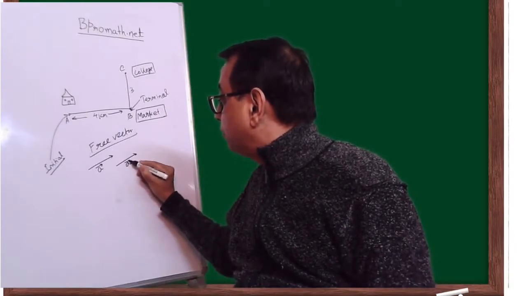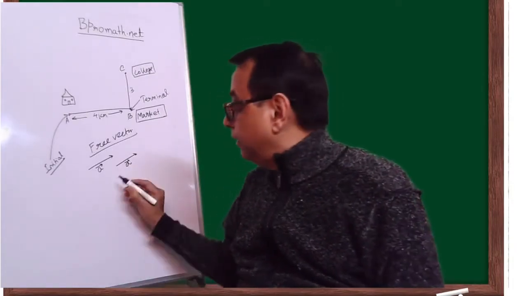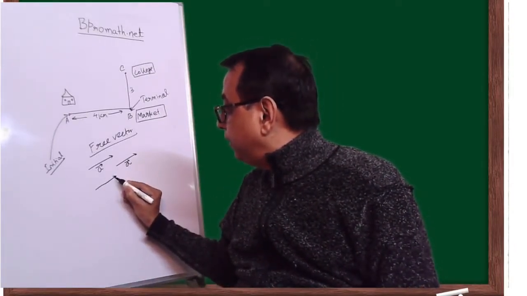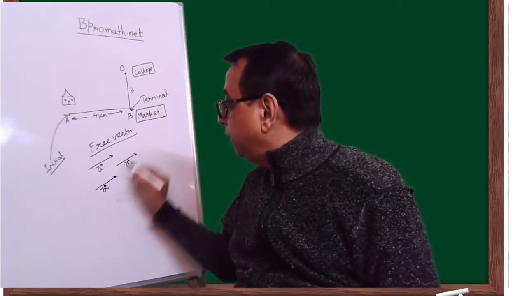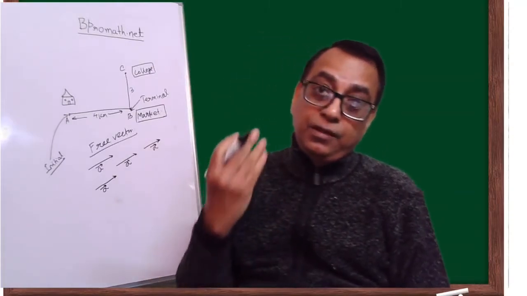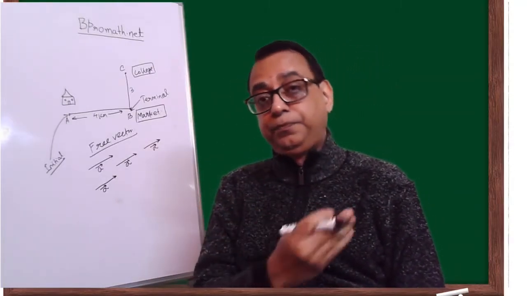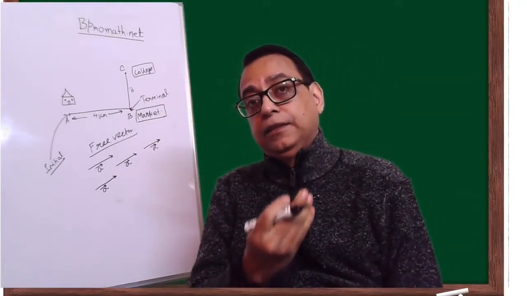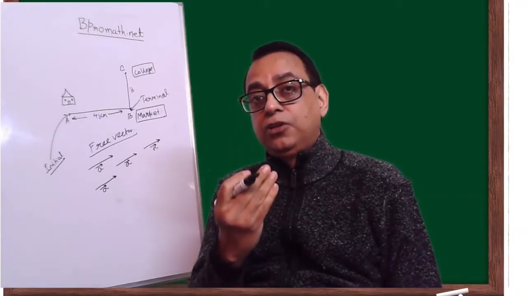So I will also call this A. Here, if we bring it, I will also call it A. If it is here, the only thing is that the magnitude has to be the same and the direction needs to be the same.